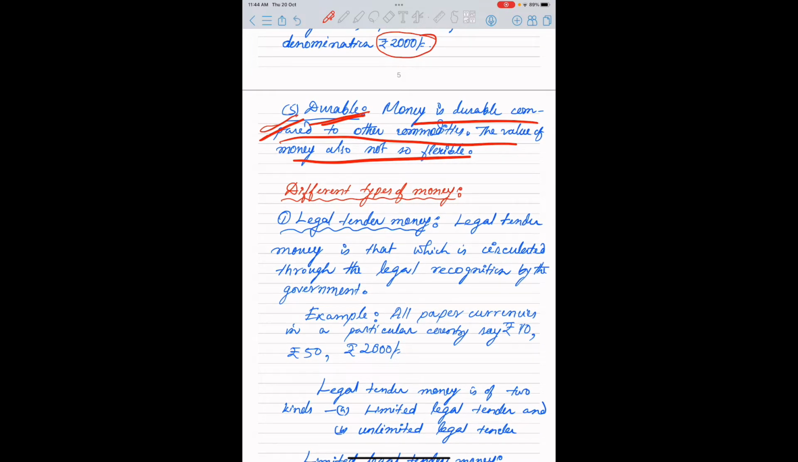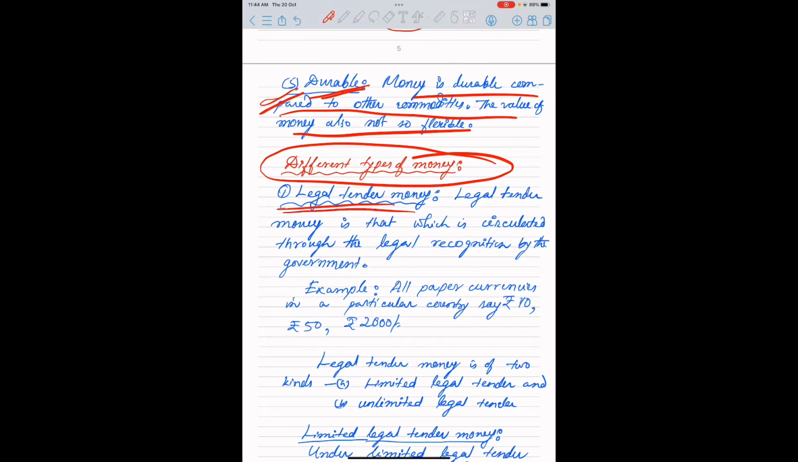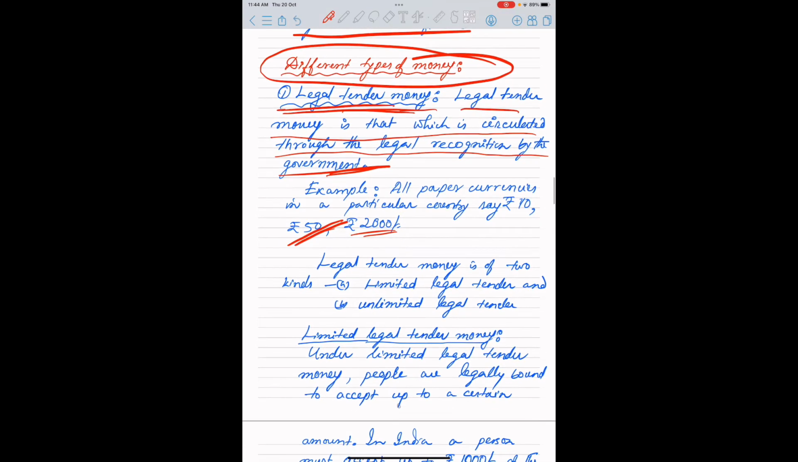Okay, now different types of money. Legal tender money is nothing but the money which is put through legal action. Legal tender money is that which is circulated through the legal recognition of the government. For example, 50 rupees, 2000 rupees, 500 rupees, etc. There are two types of legal tender. One is limited legal tender, another is unlimited legal tender.